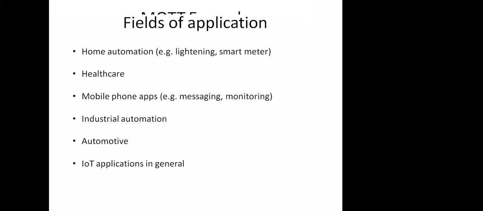There are some more application areas where the MQTT protocol is generally used, like Alexa or home automation systems. In broad terms, I will say home automation systems, healthcare systems, and mobile applications, like in the case of Facebook messaging services, where we are using the MQTT protocol. For industrial automation, automotive platforms, and general IoT applications, they are using this.